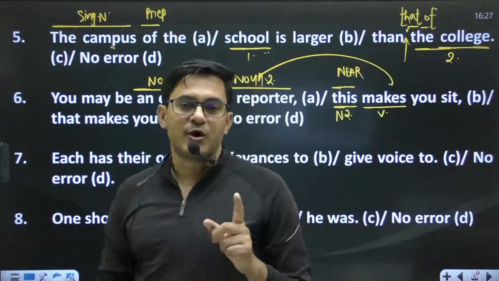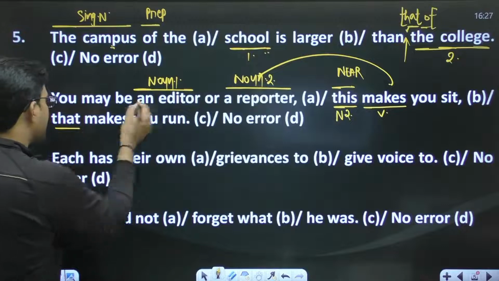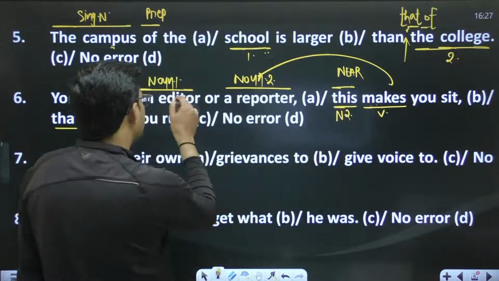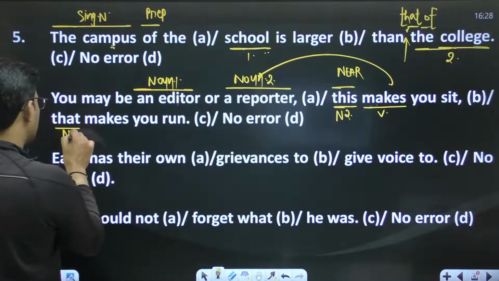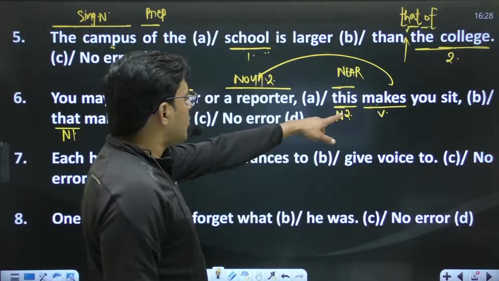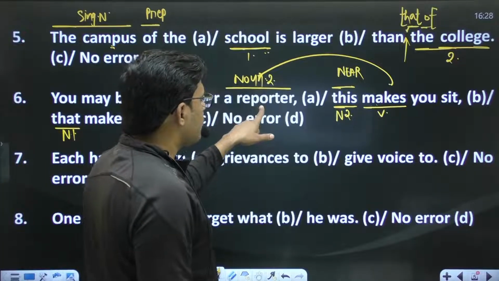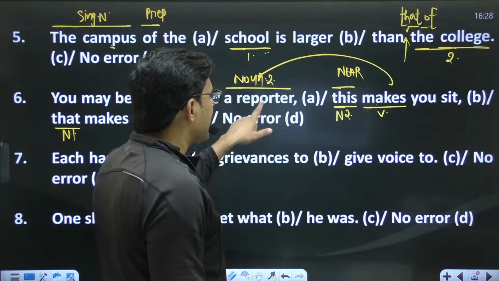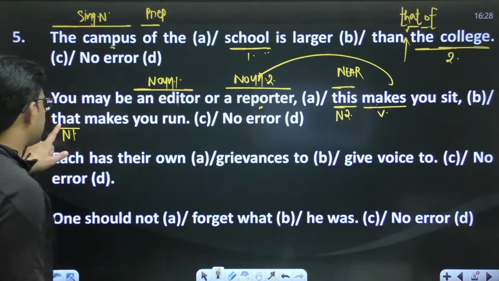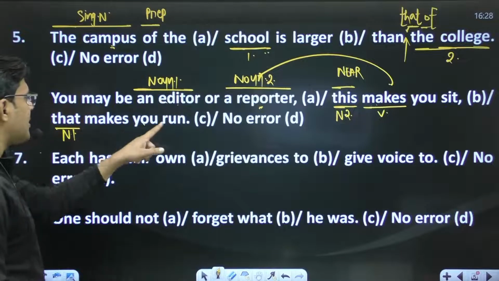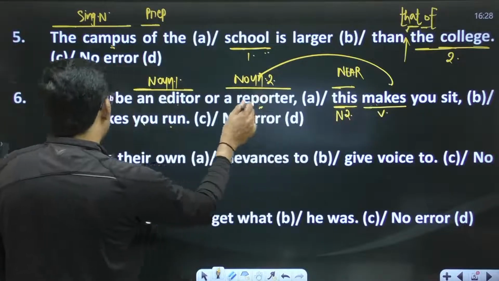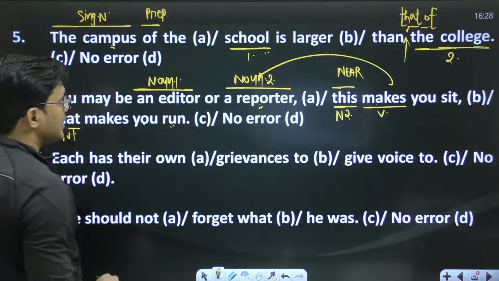And that denotes far, far from the verb. This editor means noun 1 is far from the verb. As we know, this denotes noun 2, reporter. Reporter makes you sit, but a reporter never sits; or you can say that noun 1, editor, never runs. So who sits? The editor always sits, and the reporter always runs.